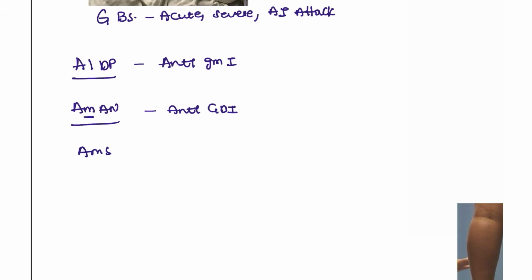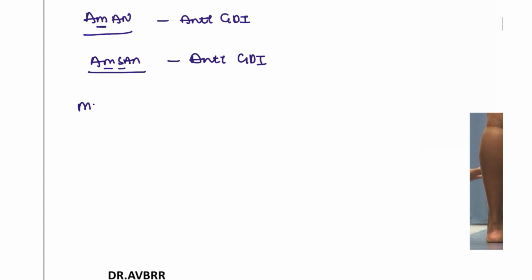We also have AMSAN, motor and sensory, which also has anti-GD1. A very rare condition is Miller-Fisher syndrome. This is very rare and very severe, and here it consists of anti-GQ1.